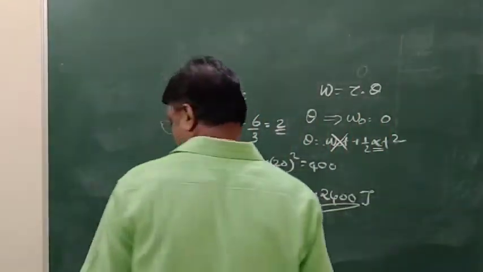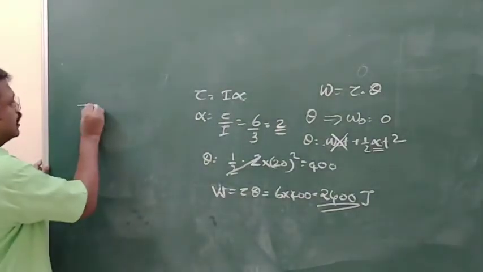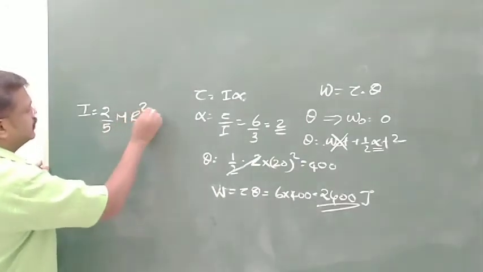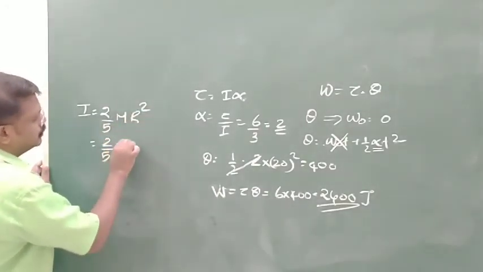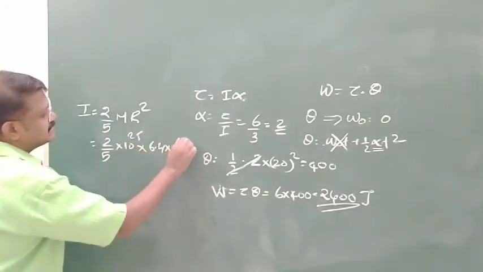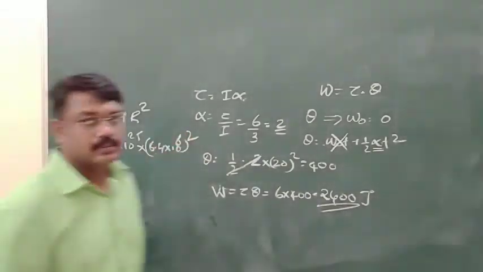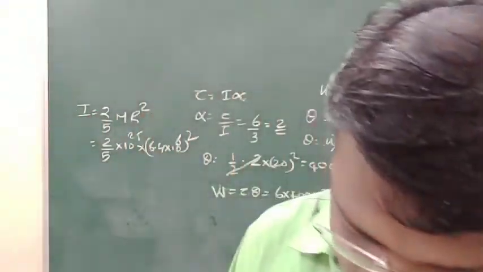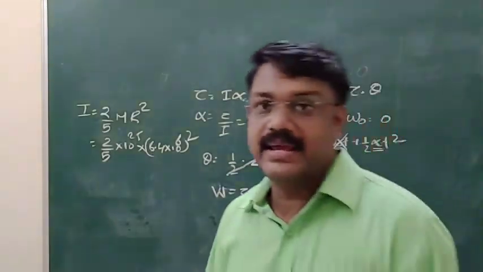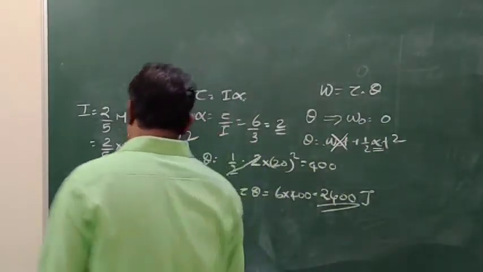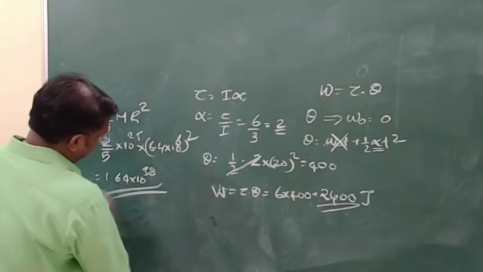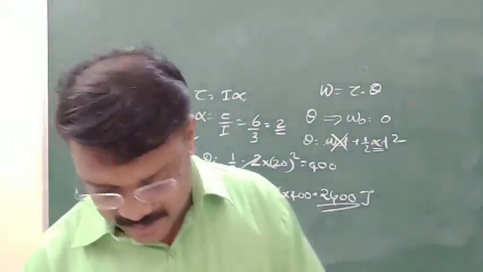So I is equal to 2 by 5 into 10 to the power 25 into (6.4 into 10 to the power 6) whole square. When you calculate that, you will get 1.64 into 10 to the power 38 kilogram meter square. Kilogram meter square is the unit.